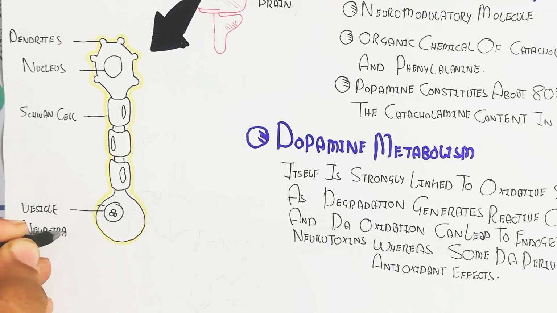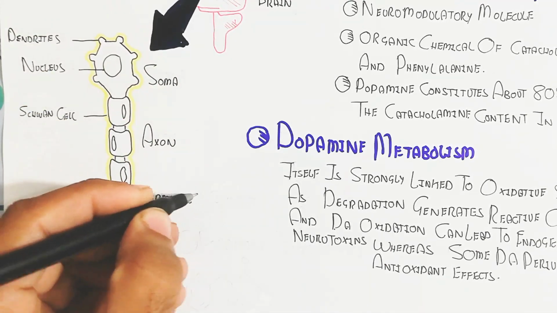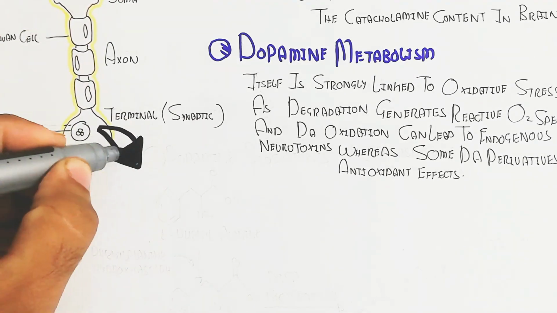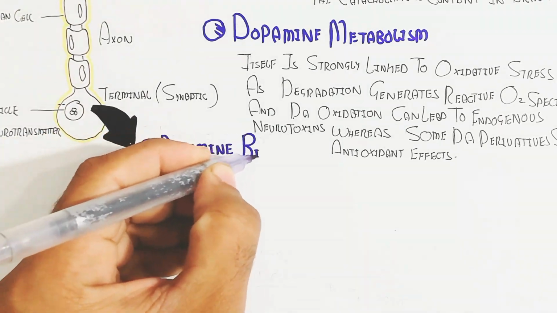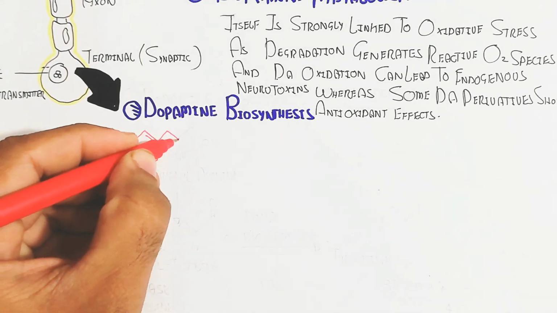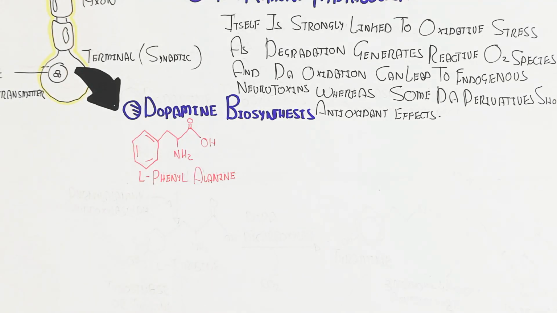A decrease of dopamine will lead to Parkinson disease. This is the neuron, which contains the soma, axon, terminal synapse, Schwann cell nucleus, and dendrites. Let's begin to understand dopamine biosynthesis, which is our target in this video.